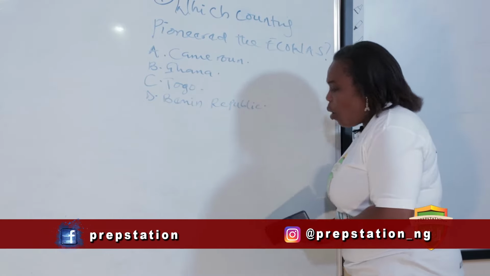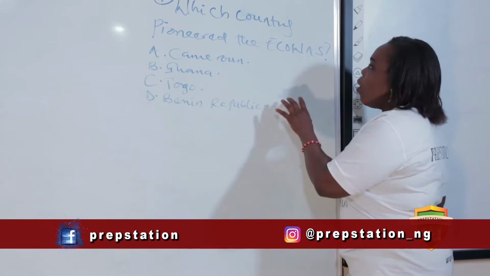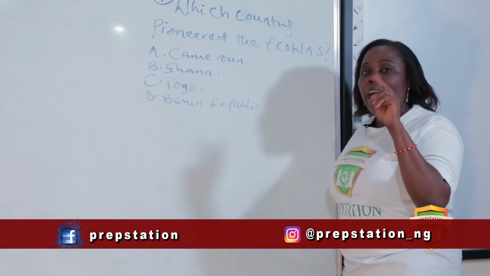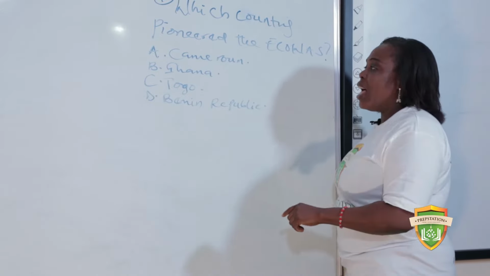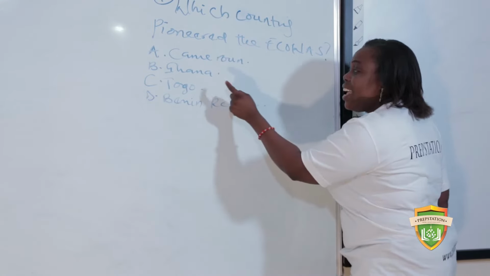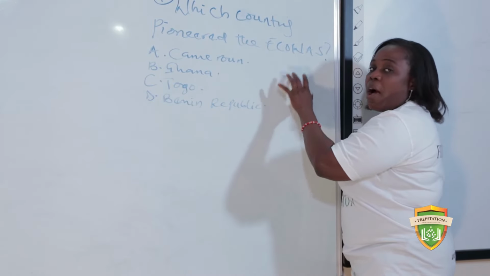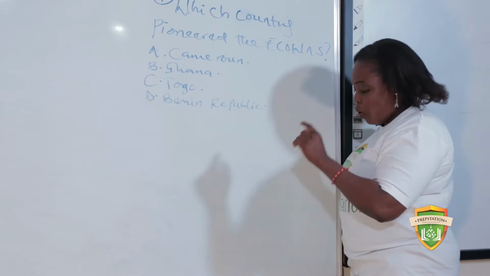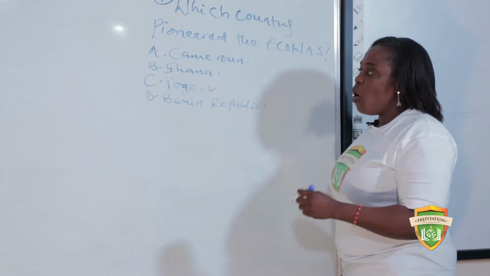Now, you need to go back to the origin of ECOWAS. ECOWAS has its headquarters in Nigeria, Abuja. It has two headquarters. It has the administrative headquarters in Abuja, and it has like the commercial headquarters in Togo, Lomé. So the answer here is Lomé, is Togo. Togo and Nigeria pioneered the formation of ECOWAS. So if you pick Togo, you are correct.